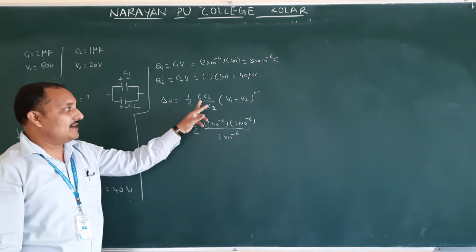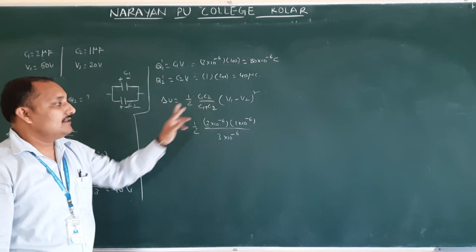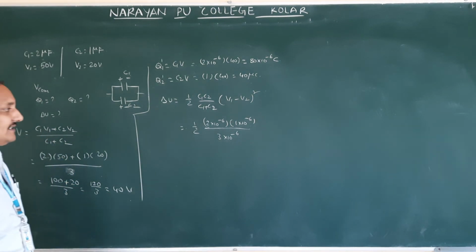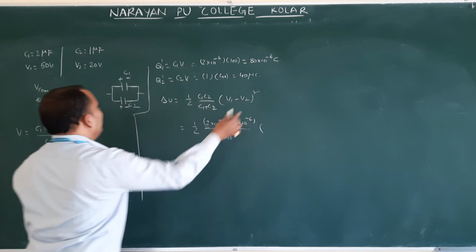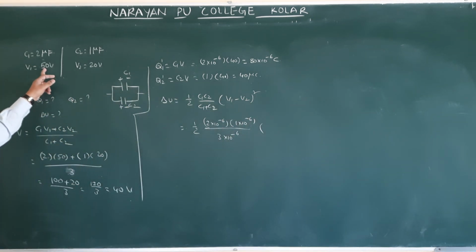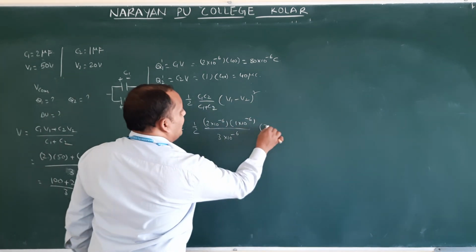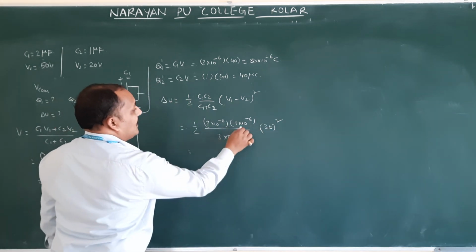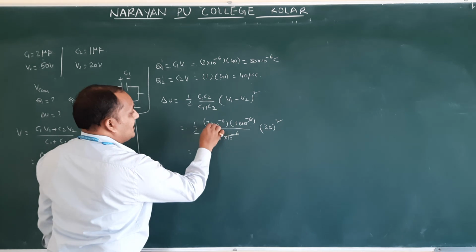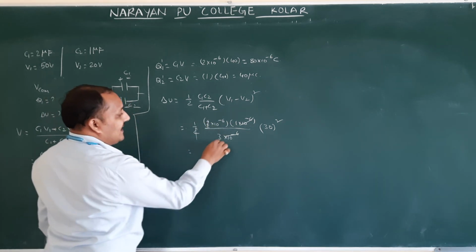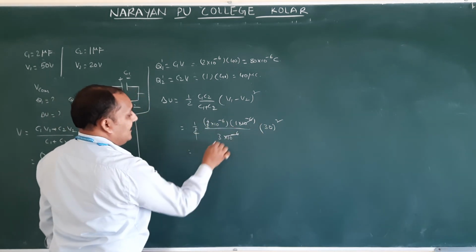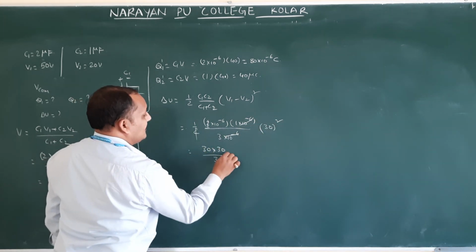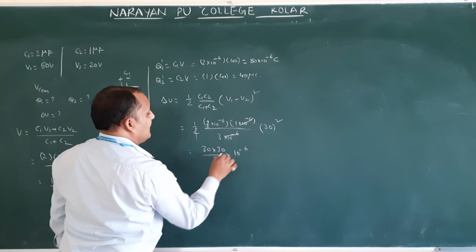Here you have to write the powers because this is a product; here I didn't write because this is addition. 10 power minus 6 will be cancelled. So V1 minus V2 means 50 minus 20, that is nothing but 30 whole square. Here what will be remaining? 10 power minus 6 will be cancelled, so 1 into 2, this 2 will be cancelled. Then finally what is remaining? 30 square, 30 into 30 by 3 into 10 power minus 6.